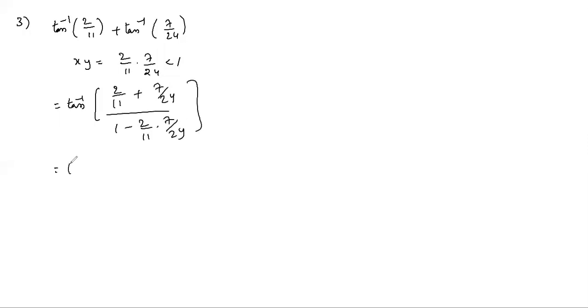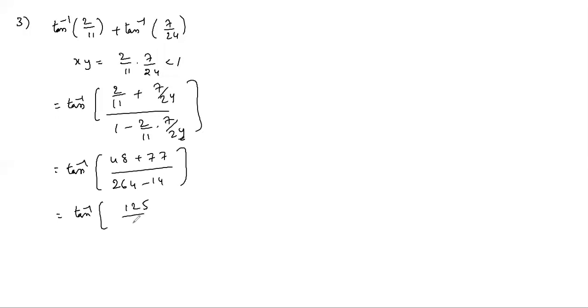So it equals tan inverse of 48 plus 77 by 11 into 24, which is 264 minus 14. So it equals tan inverse of 125 by 250, so 125 to be 1 by 2.